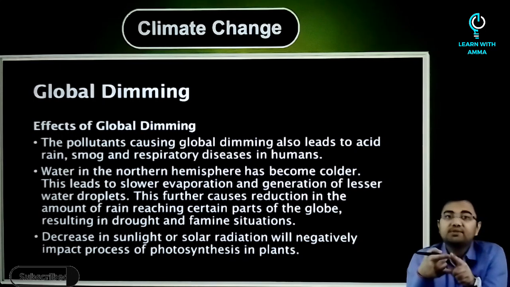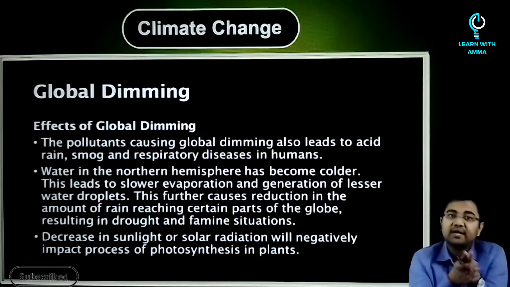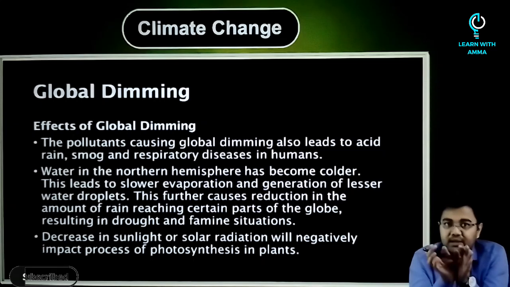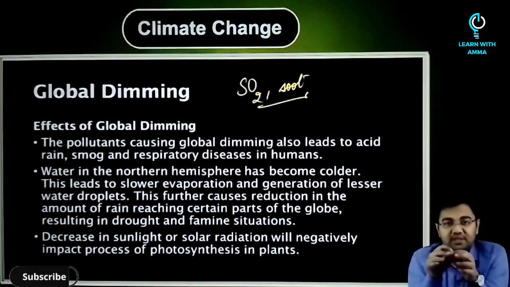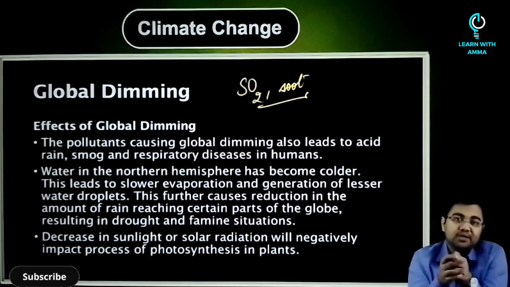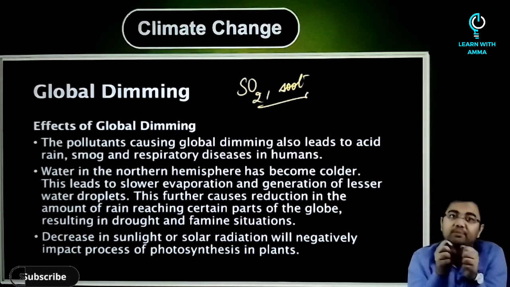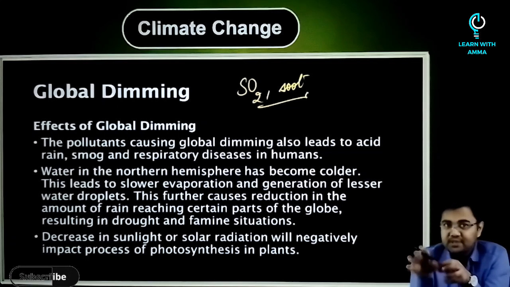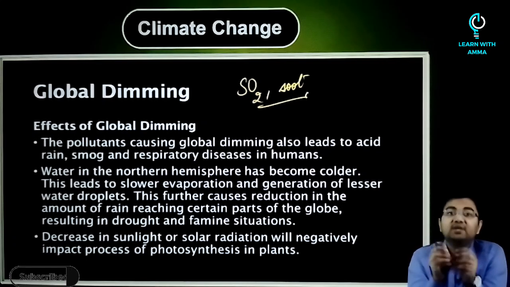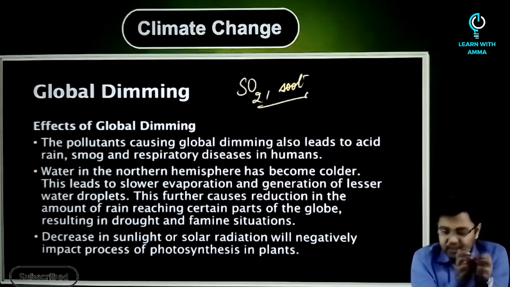The burning of fossil fuel by industries and internal combustion engines emits byproducts such as sulfur dioxide, carbon black, soot, and ash also you can include there. These together form the particulate matter, and that's why these are called aerosols, and aerosols act as precursors to global dimming in many ways.